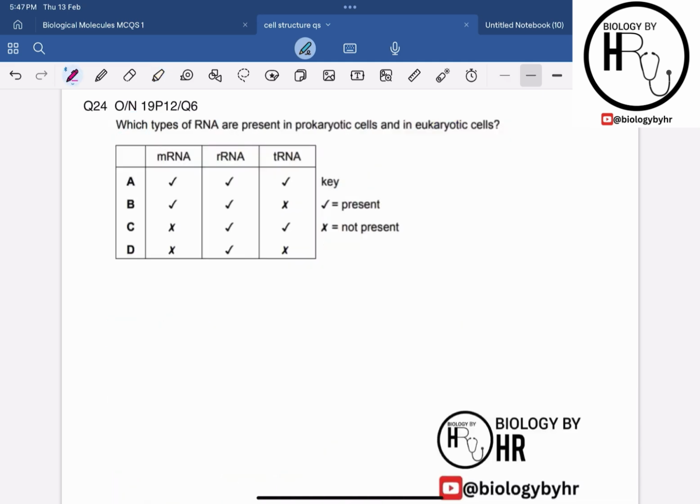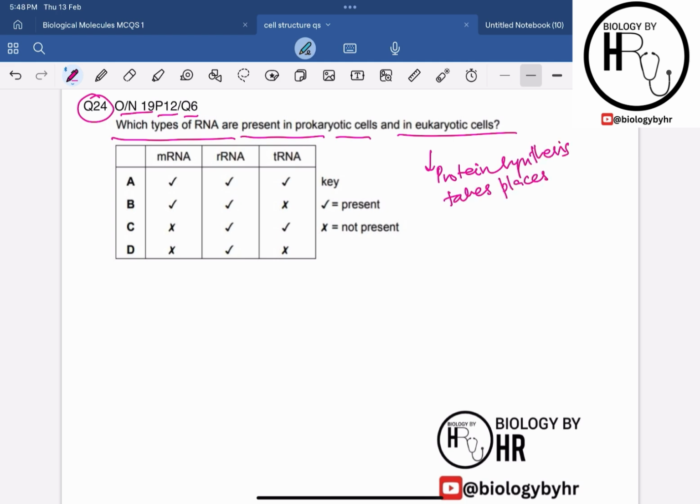So now let's move on to question 24 over here. It is from October-November 19, paper 1 to question 6. It says, which type of RNA are present in the prokaryotic cells and in the eukaryotic cells? Now we know that protein synthesis takes place in both types of cells.